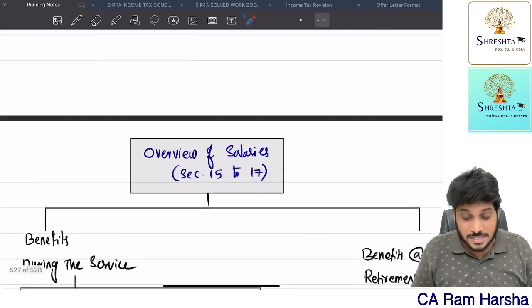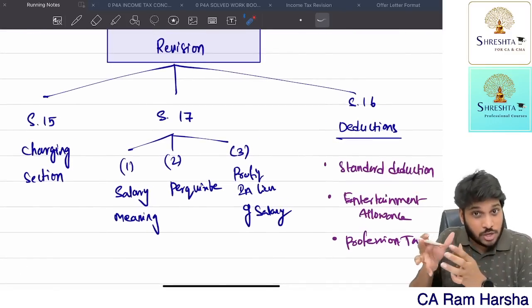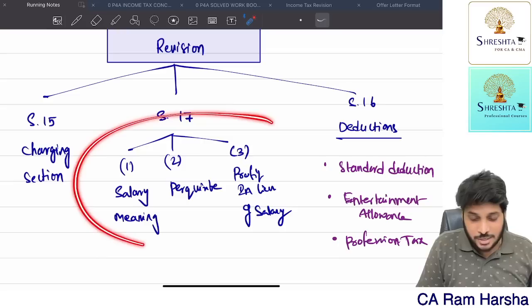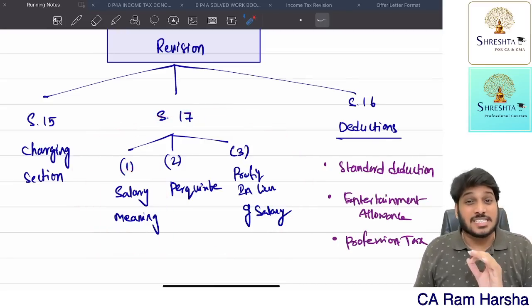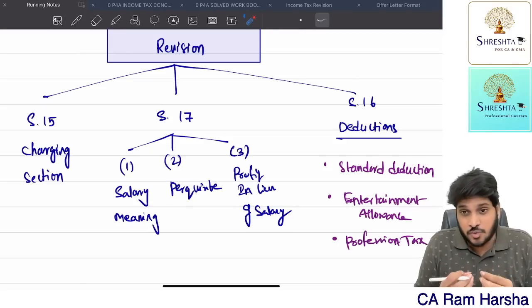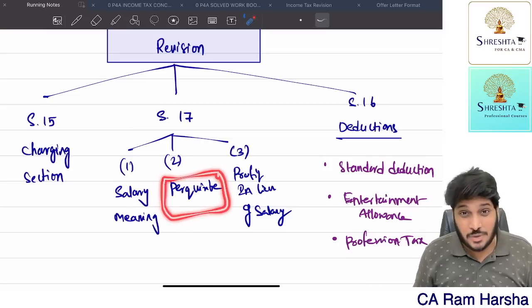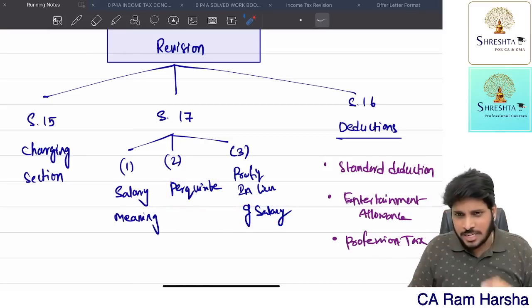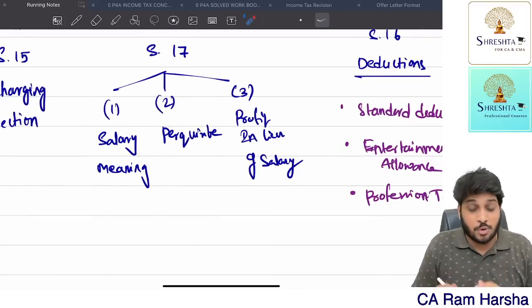Now these benefits, in section 17 of the Act, whatever I have shown right now, are classified into three categories. Some benefits are called salary. Some benefits which the employee receives, either monetary or non-monetary, are called perquisite. Some benefits are taxed under profit in lieu of salary. Now, many students get confused. What do you mean by salary versus perquisite? How are they both different?